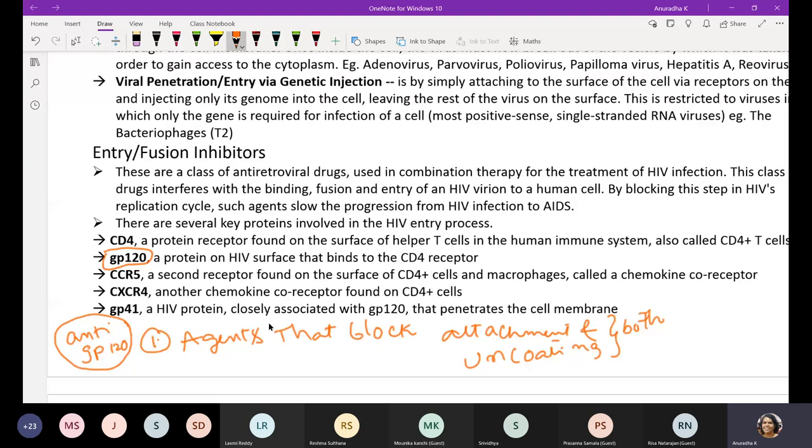There is another compound called recombinant CD4, which inhibits HIV infection in permissive cells. These recombinant genetic hybrid molecules and also anti-GP120 molecules bind to the CD4 substitutes or CD4 receptors.